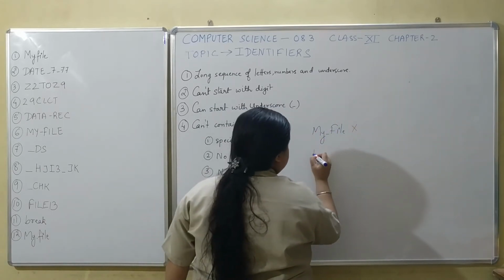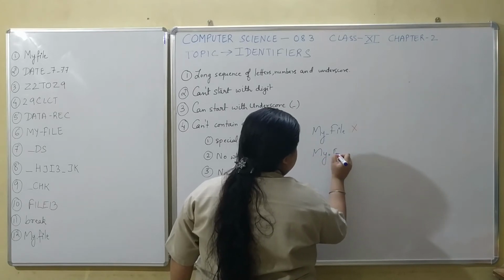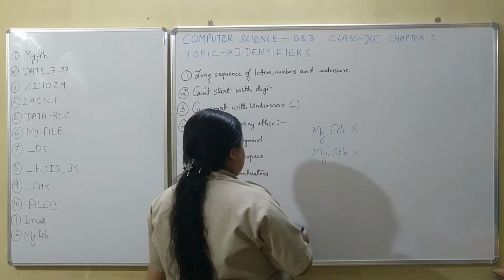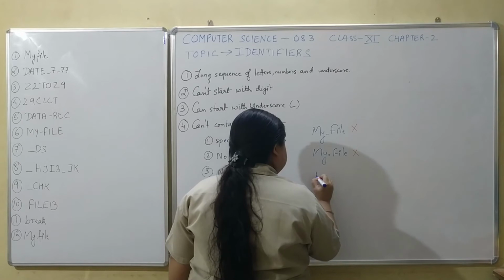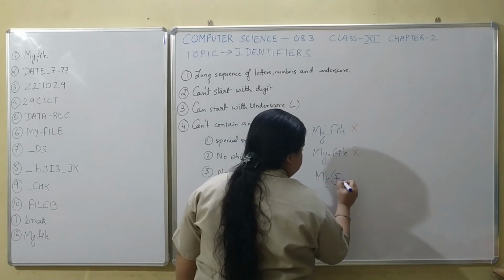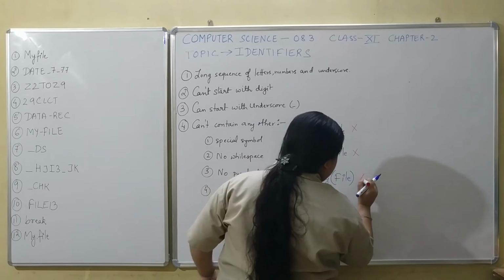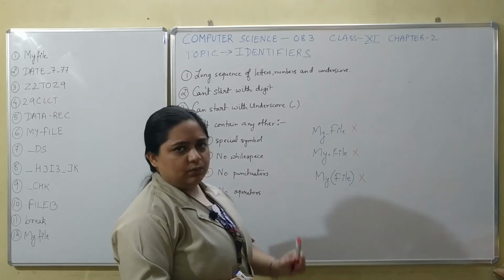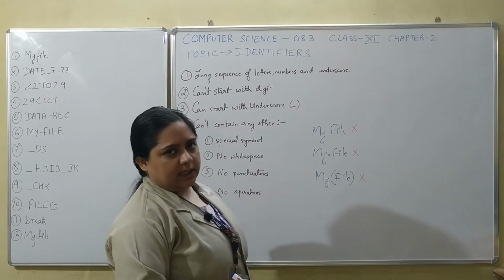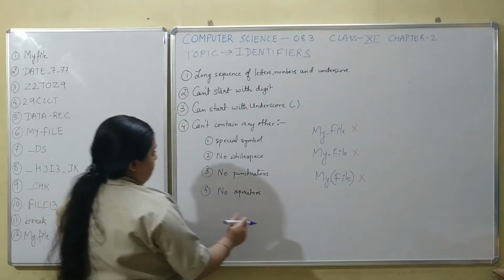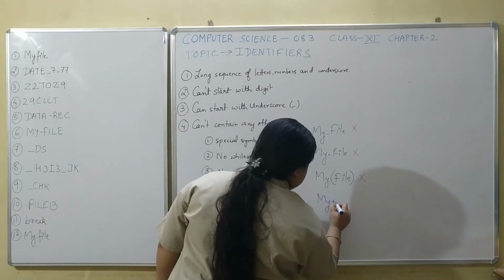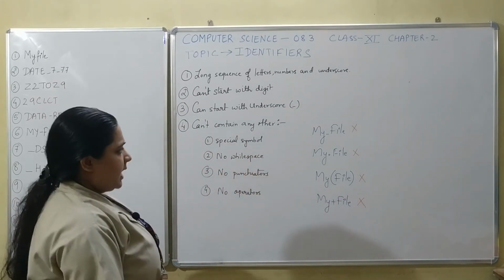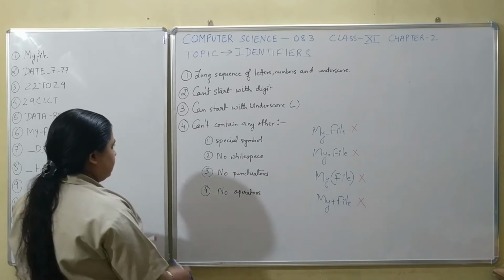If you are using my dot file, this is also wrong. You cannot use it this way. If you are using this, this is also wrong. No other special character other than underscore can be used within an identifier name. And you cannot use any operator also. This is also wrong. And of course there cannot be any spaces also.